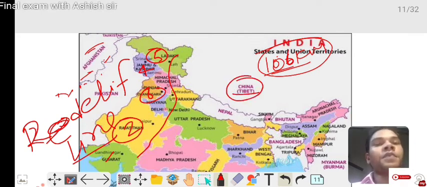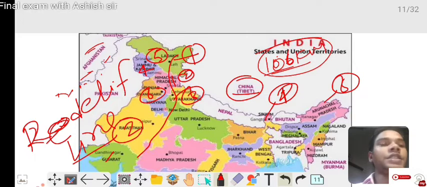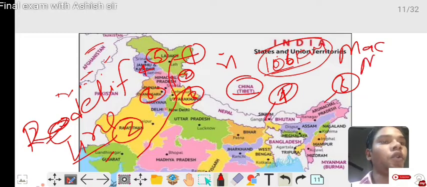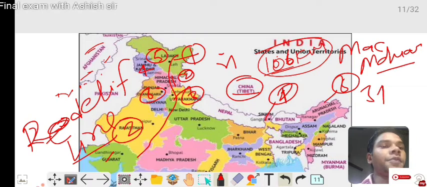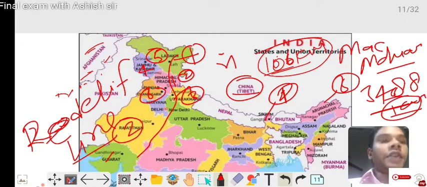China: Ladakh, Himachal Pradesh, Uttarakhand, Sikkim and Arunachal Pradesh. 5 states are connected to the border of China. The McMahon Line is between India and China. It is a 3,488 km long border that India shares with China.